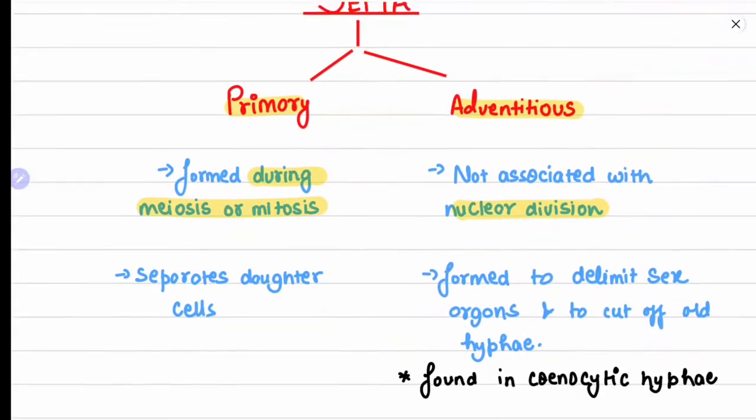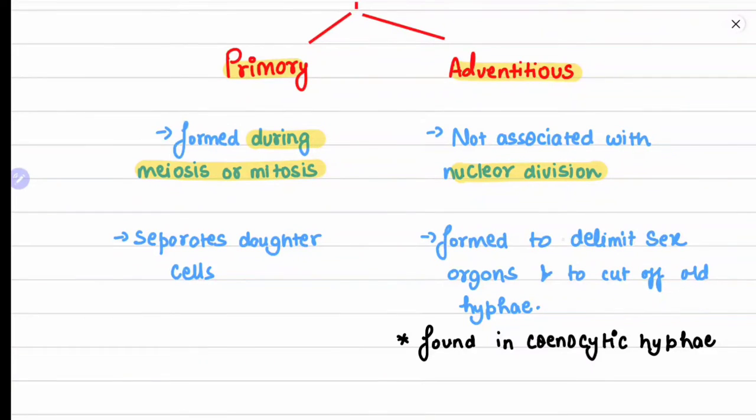So what is it associated with? Adventitious septa is formed to delimit the sex organs and to cut off old hyphae. The old hyphae that are of no use are cut off with the help of adventitious septa, or it is used to delimit the sex organs. Primary septa is used for division purposes, to separate the daughter cells.